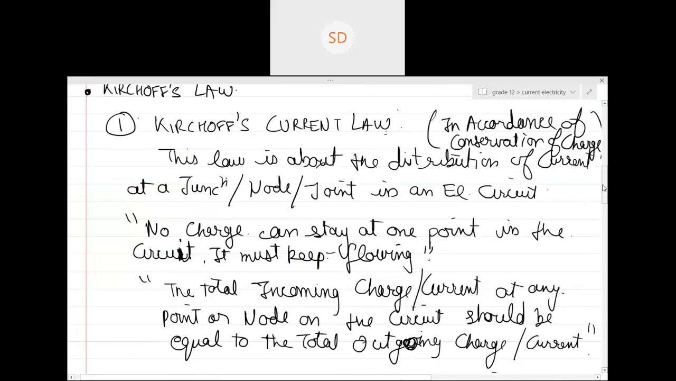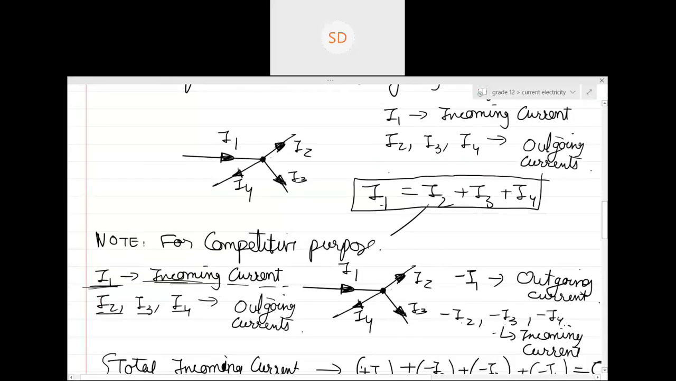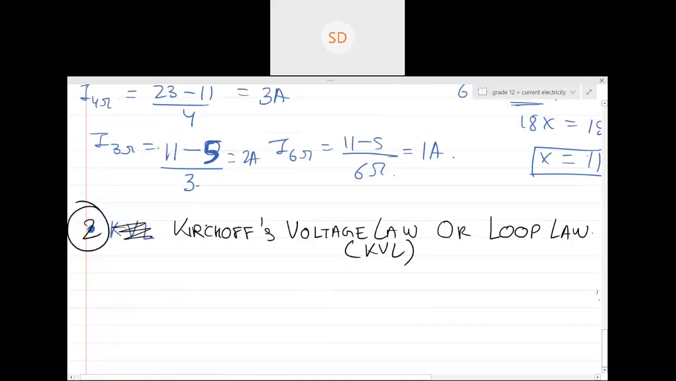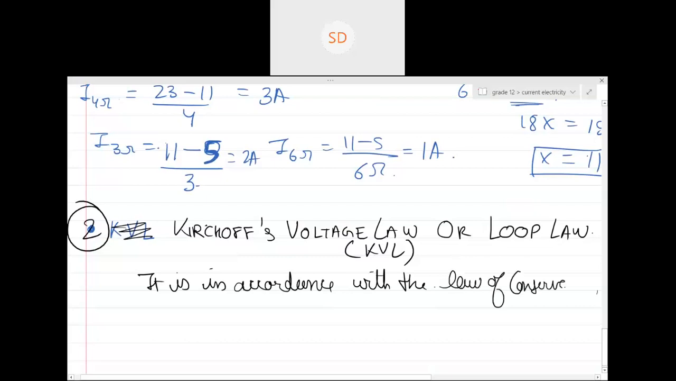Is this clear? Can you see over here? It just says that the incoming charge should be equal to the outgoing charge, right? So the total charge of the universe is constant. Similarly, KVL, this law is in accordance with the law of conservation of energy.